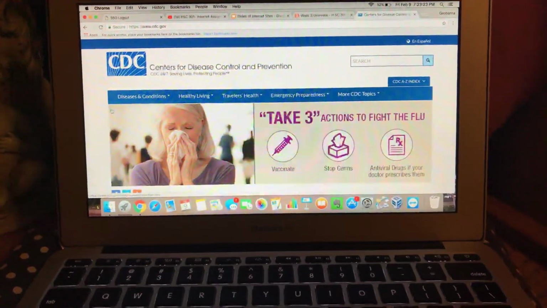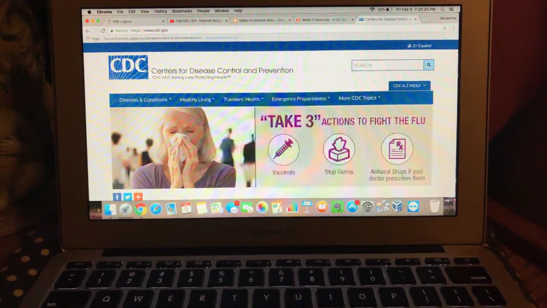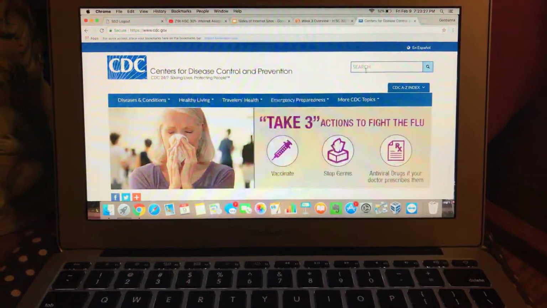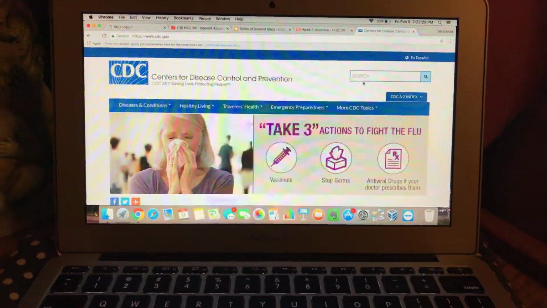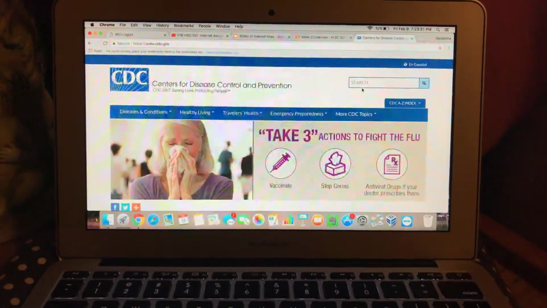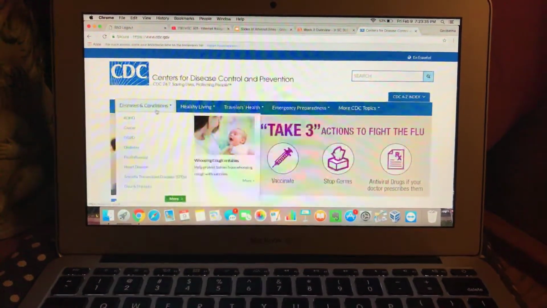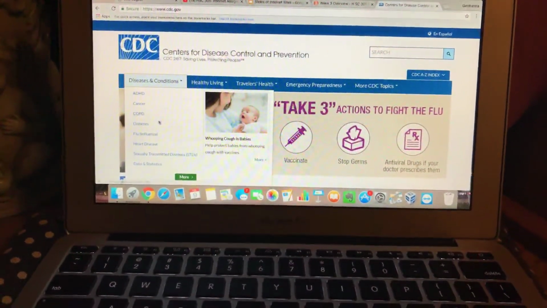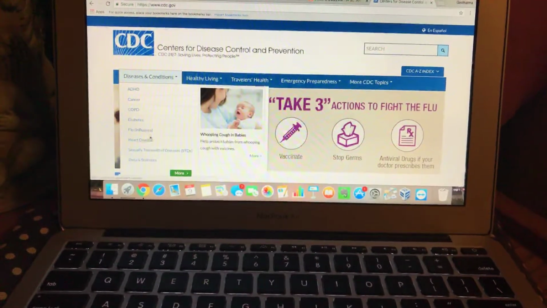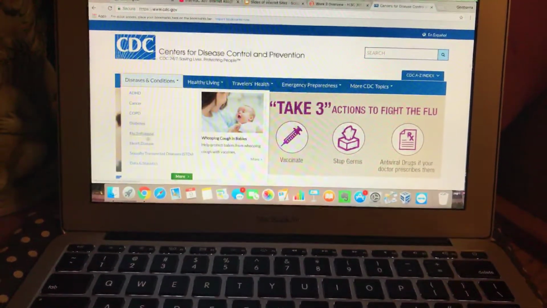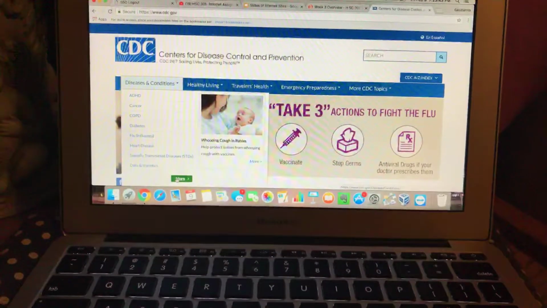At the top, you have your search bar, so you can search anything that you may need to know or might want to have more information on. And then down here are the diseases and conditions. It gives you a drop-down box of some diseases and conditions. And if the one you're looking for is not there, then you can just click more.